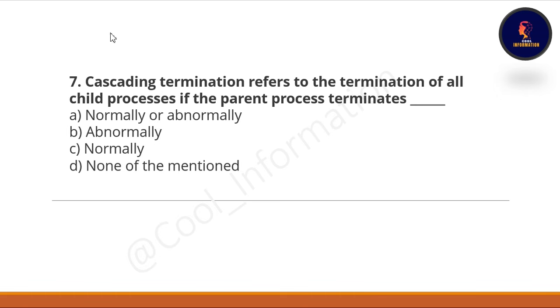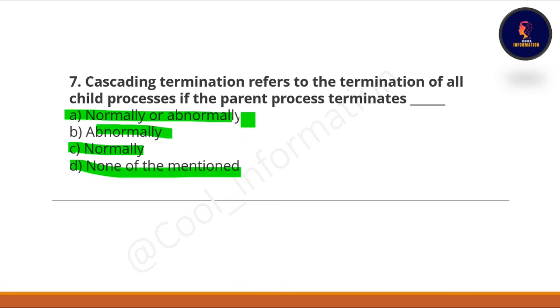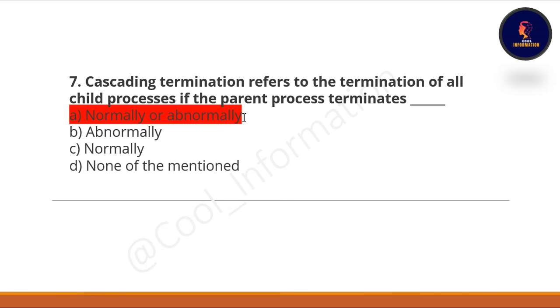Seventh question is, cascading termination refers to the termination of all child processes if the parent process terminates. Option A is abnormally or normally, B option is abnormally, C option is normally, and D option is none of the mentioned above. If you know the answer, please do not forget to comment below, and also do not forget to like the video if you are enjoying watching the videos. The correct option of this question is A, normally or abnormally.